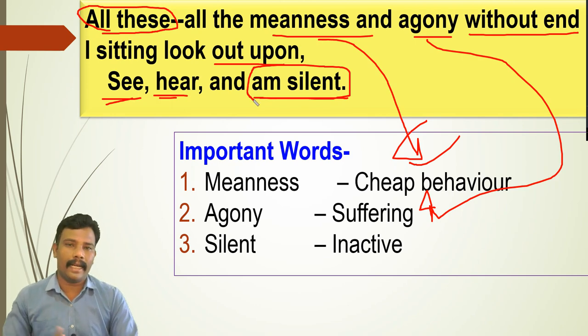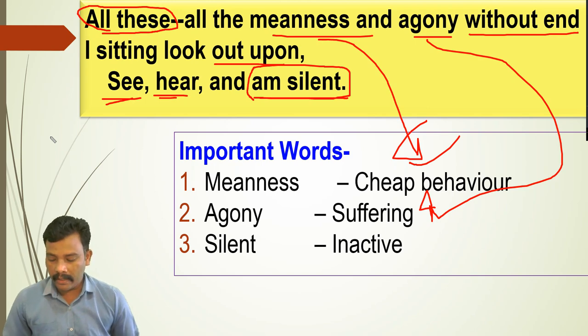What is this exactly? There may be situations where you cannot help people. You can understand there is injustice, still you cannot do anything. It may happen. And see and hear, there is an oxymoron. Oxymoron, contradict. See and hear.